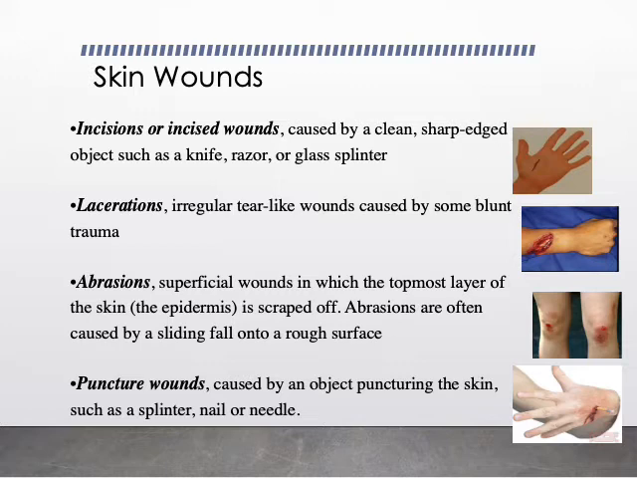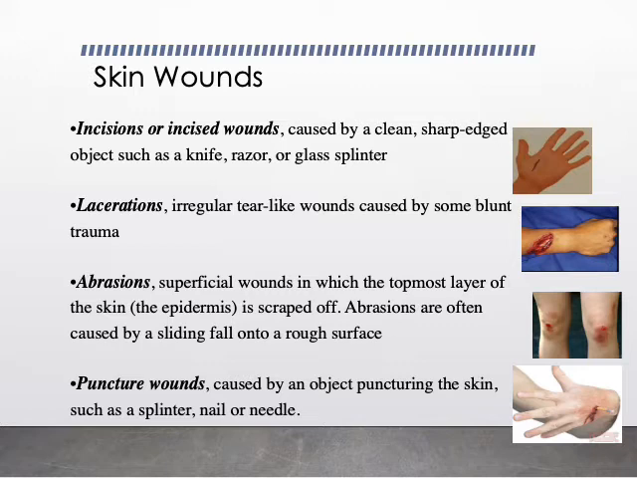Then looking into the puncture wounds. These are caused by an object puncturing the skin, such as a splinter, a nail or a needle. So puncture wounds are very deep but their surface is very little. If you see from outside it will be very small but they will be deep. In sports we can usually see puncture wounds when an athlete is sprinting and suddenly gets injured by the spike of his shoe. Shoe spikes, nails of the shoe, then studs, all these will cause puncture wounds in athletes.